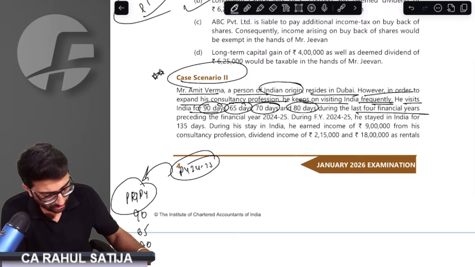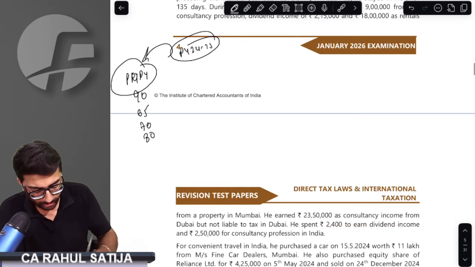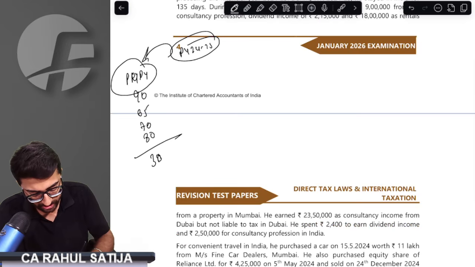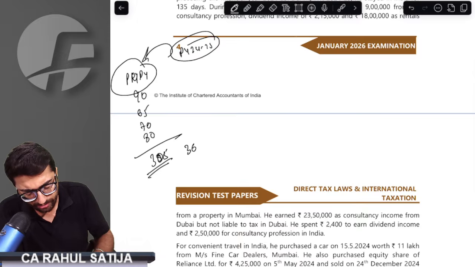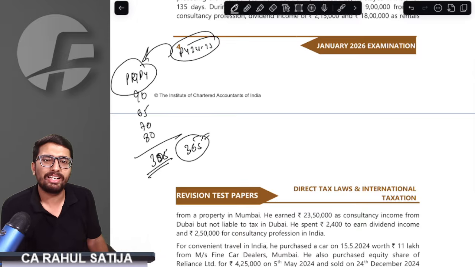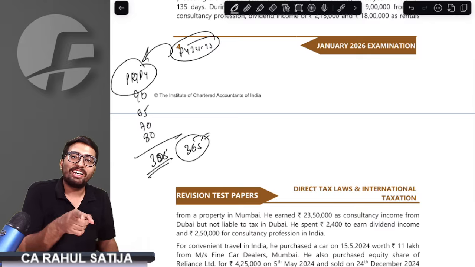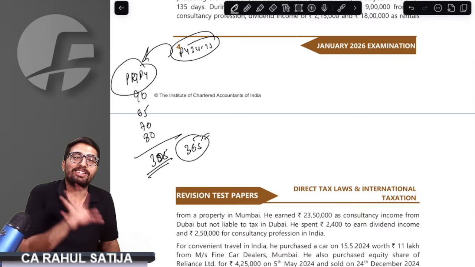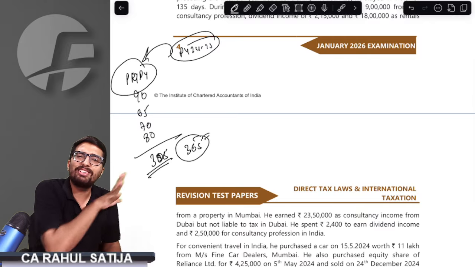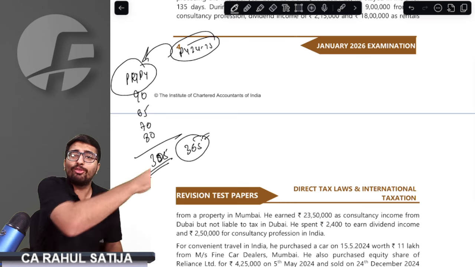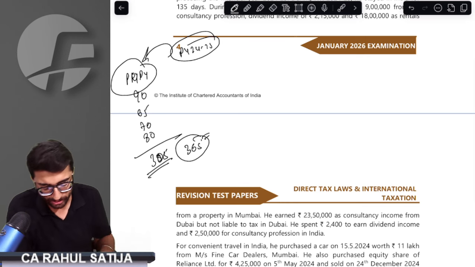How long has he stayed? 90 days plus 65 plus 70 plus 80. That means for 305 days he has stayed. That means wherever we have to check the 365 days condition, that will be violated. He will never fulfill the second condition. He will never ever fulfill the second condition. Of course, sir, got that point.